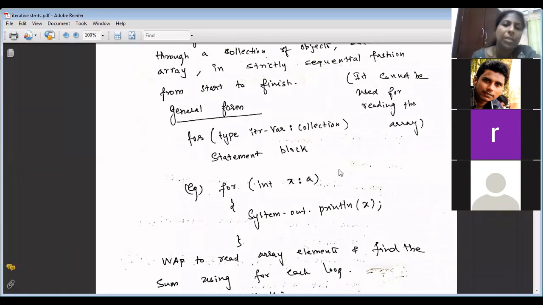Can you print the elements in reverse using a for each loop? Yes or no? No, ma'am. It always starts from the first element. It strictly starts from the first element and goes till the last element in sequential fashion.